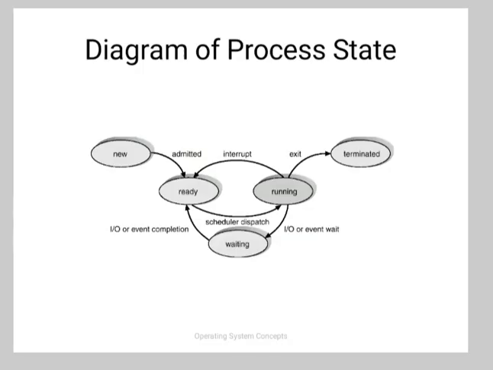So the first action is, it creates a process control block, that is PCB, for the process. Second, it assigns a process ID and priority. Third, it allocates memory. Fourth, sets up the process environment for execution. Next, it initializes the resource accounting information for the process.